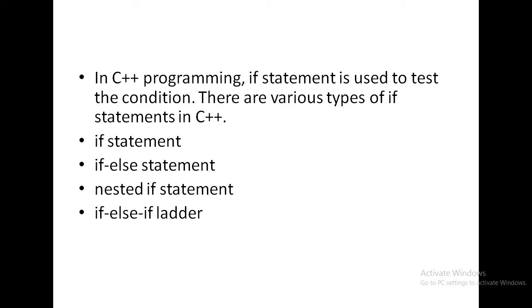Second one is the if-else statement, where if and else both blocks are present. Next one is the nested if statement. Nested if statement means within the if block, if-else is present, and within the else block, if-else is present.